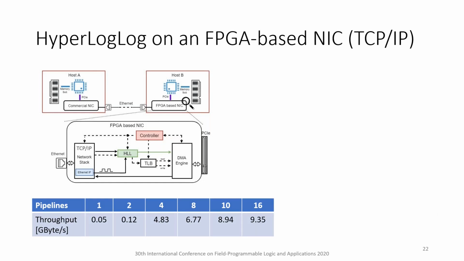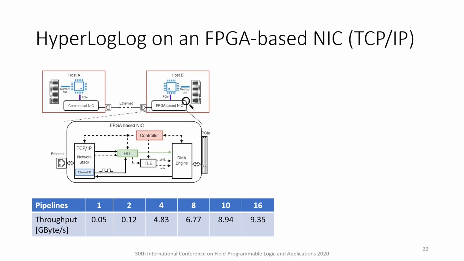To demonstrate an application, we deployed our HyperLogLog accelerator on an FPGA-based 100 gigabit per second network interface card. The implementation consists of two hosts, A and B, that are attached to the network via dedicated PCIe-attached NICs. Host A uses a commercial NIC, Mellanox ConnectX-5, across the PCIe interface. Host B uses an FPGA-based NIC, which includes a TCP/IP network stack using the UltraScale+ 100G Ethernet subsystem for a 100 gigabit per second network. This network stack and the integrated HyperLogLog implementation are managed by a controller module.